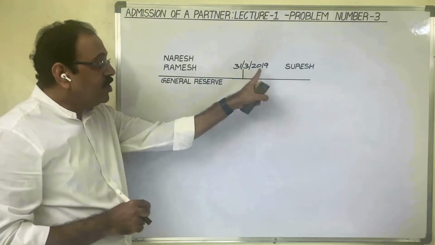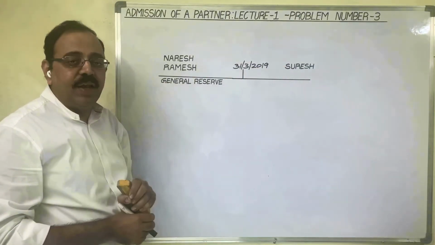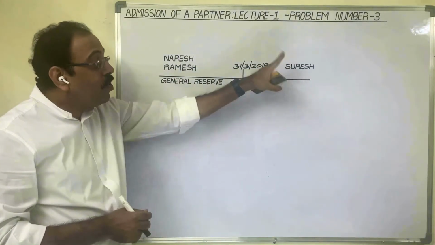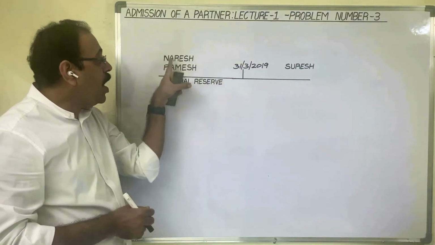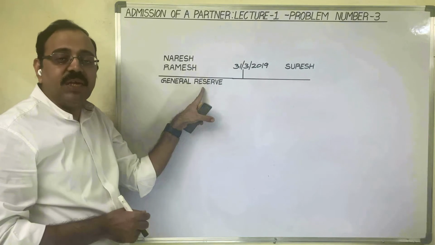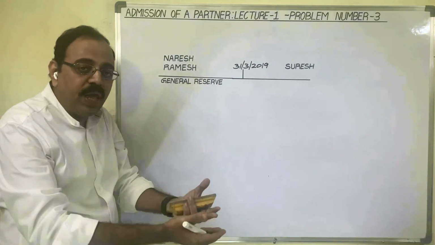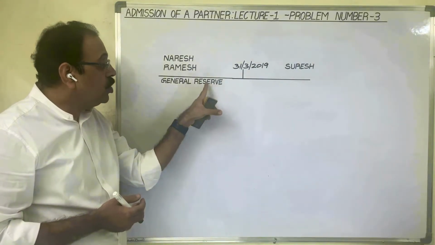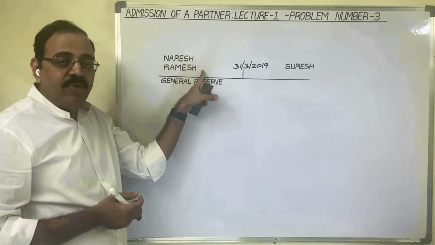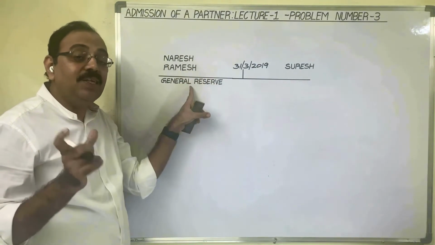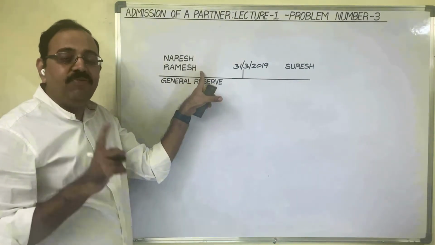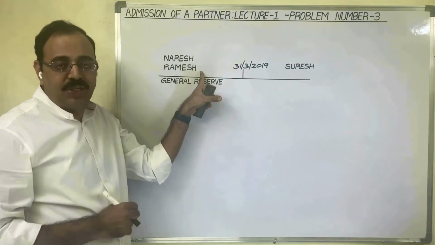But on 1st April 2019, as Suresh is coming as a new partner, before his admission, old partners should take that general reserve amount. They need not take that in cash form. By transferring this general reserve to their capital accounts, we have to distribute this undistributed profit to partners' capital accounts. In which ratio? In old ratio.